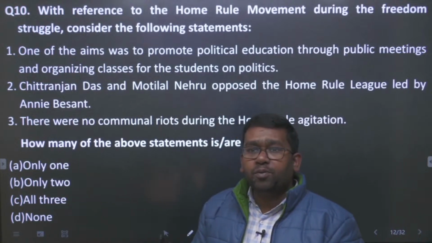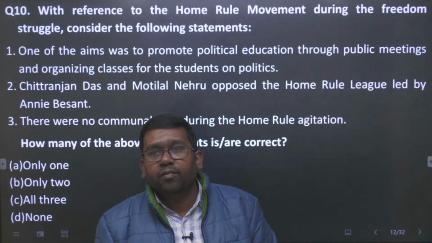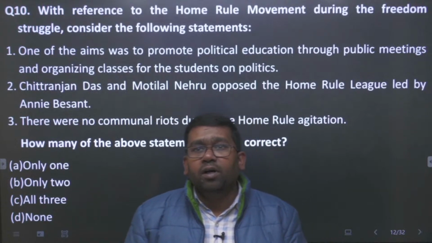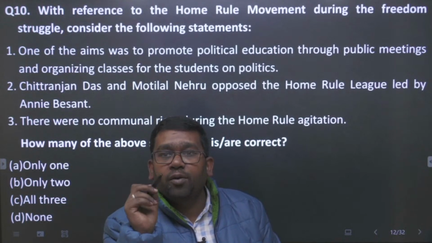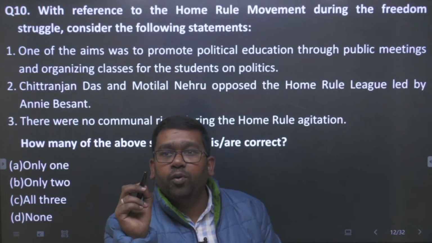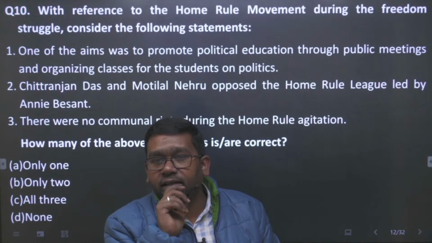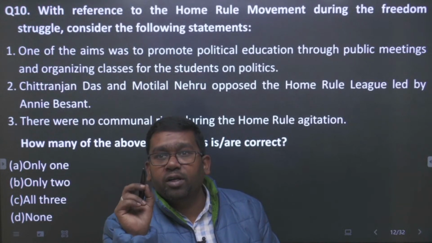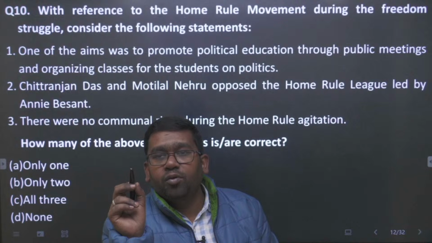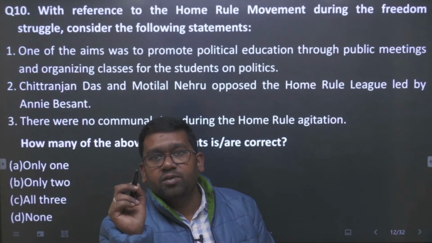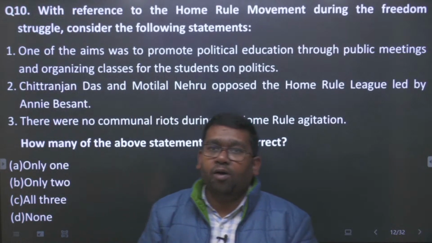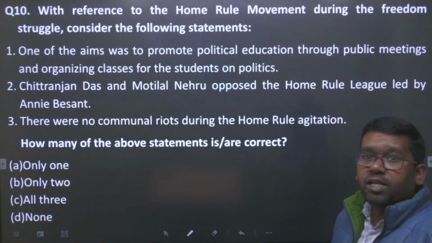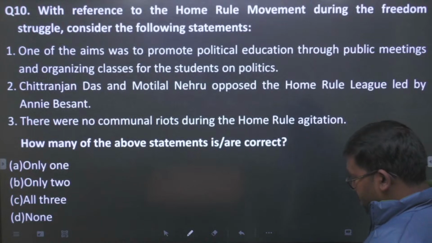The statement 2 says the Chittaranjan Das and Motilal Nehru opposed home rule league led by Annie Besant. 3. There were no communal riots during the home rule agitation. Okay, so how many of the above statements are true? तब कितने हैं, है ना? Out of these 3 statements, how many statements are correct? Let us see one by one.